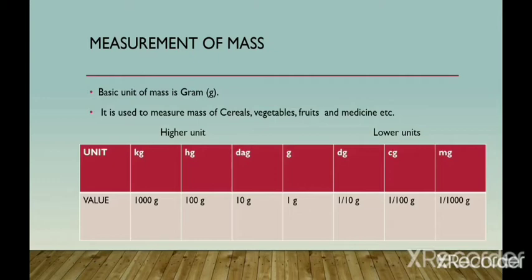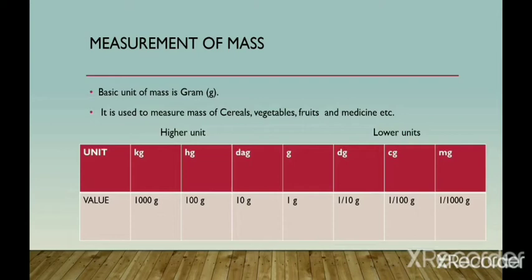And if it is very light, then you can measure in decigram, centigram and milligram. Like vegetables are measured in kilogram, fruits are measured in kilogram, but medicines are in milligram. So here also one table is there. 1 kilogram is equal to 1000 gram, 1 hectogram is equal to 100 gram, and 1 decagram is equal to 10 gram. And the lower units are 1 decigram is equal to 1 by 10 gram, 1 centigram is equal to 1 by 100 gram, and 1 milligram is equal to 1 by 1000 gram.